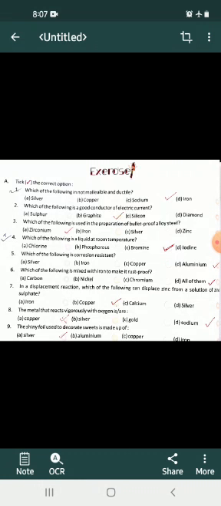Fifth, which of the following is corrosion resistant? Answer is D. Aluminium. Sixth, which of the following is mixed with iron to make it rust proof? Answer is all of them.